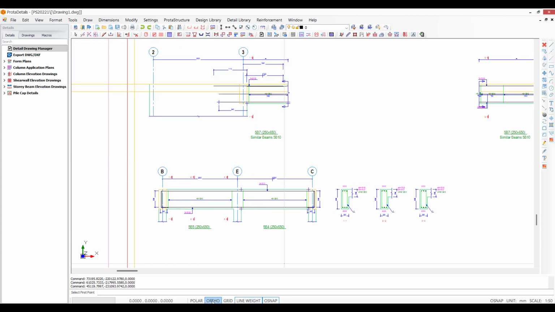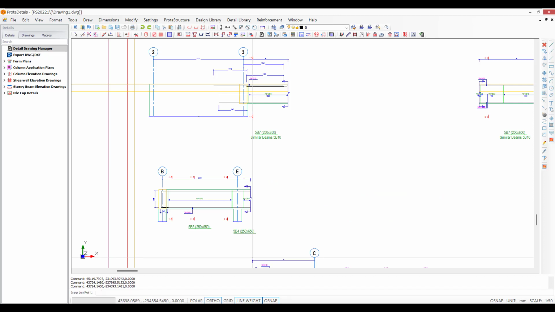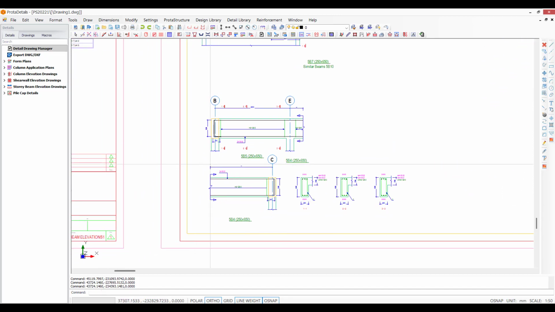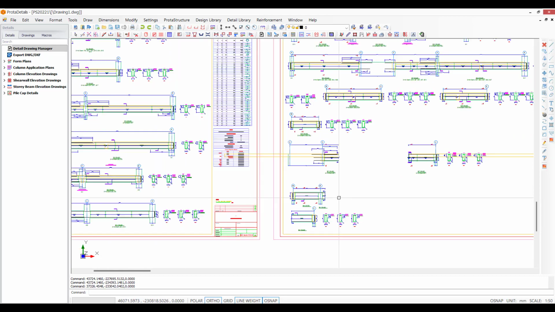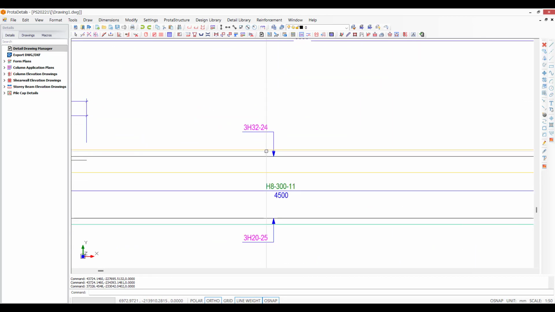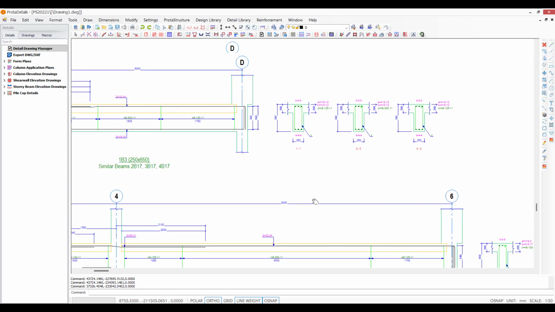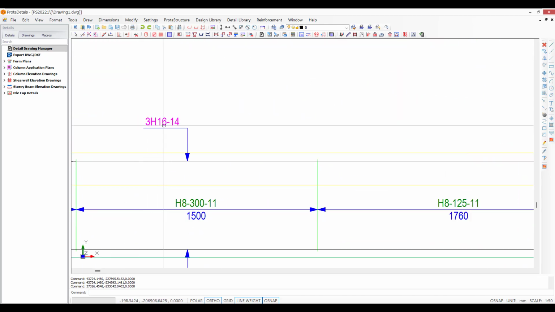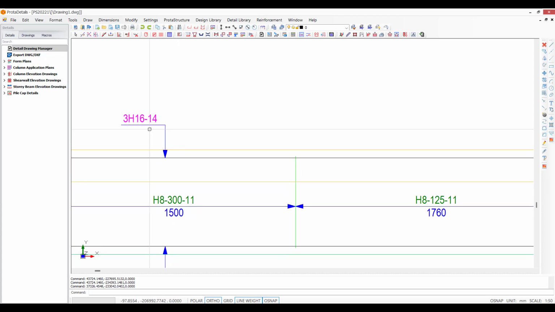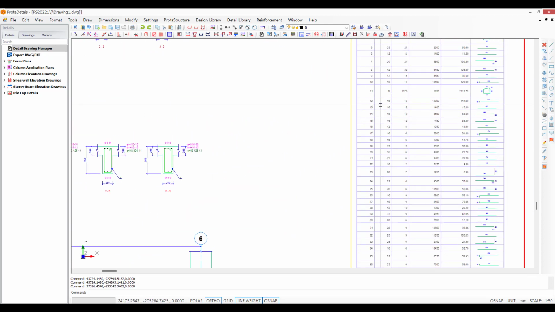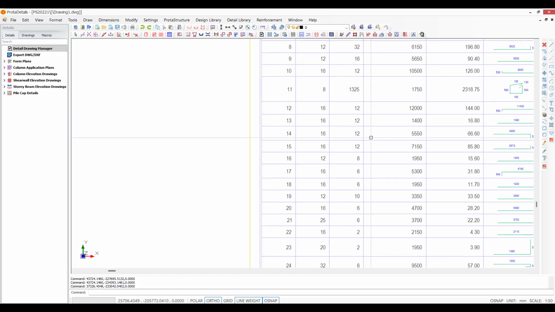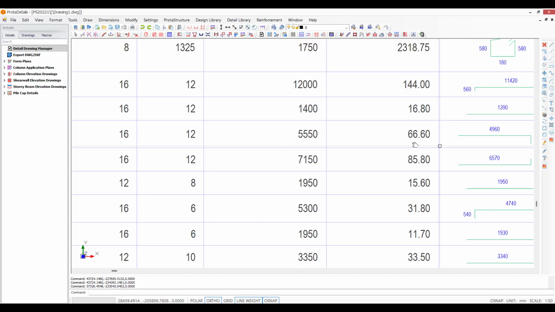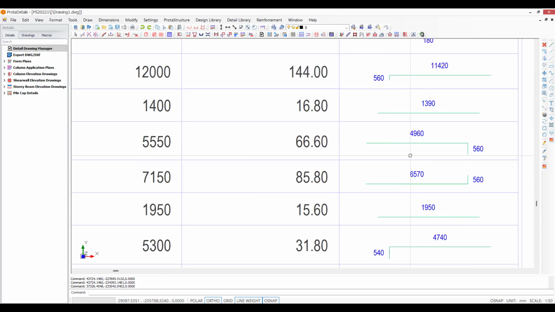So this is where we are providing additional functionality to allow you to adapt and suit the design. Now, what you'll also notice in here is that within the details, there are bar marks. So this is 3H16s, which is the high strength bar used often across much of Asia. And it's position mark 14. So if I come over to here, you'll see that there's a table, 14, 16 of them, there's 12 altogether, 5.5 meters long, 66.6 meters in total, and here's my bar bending schedule.